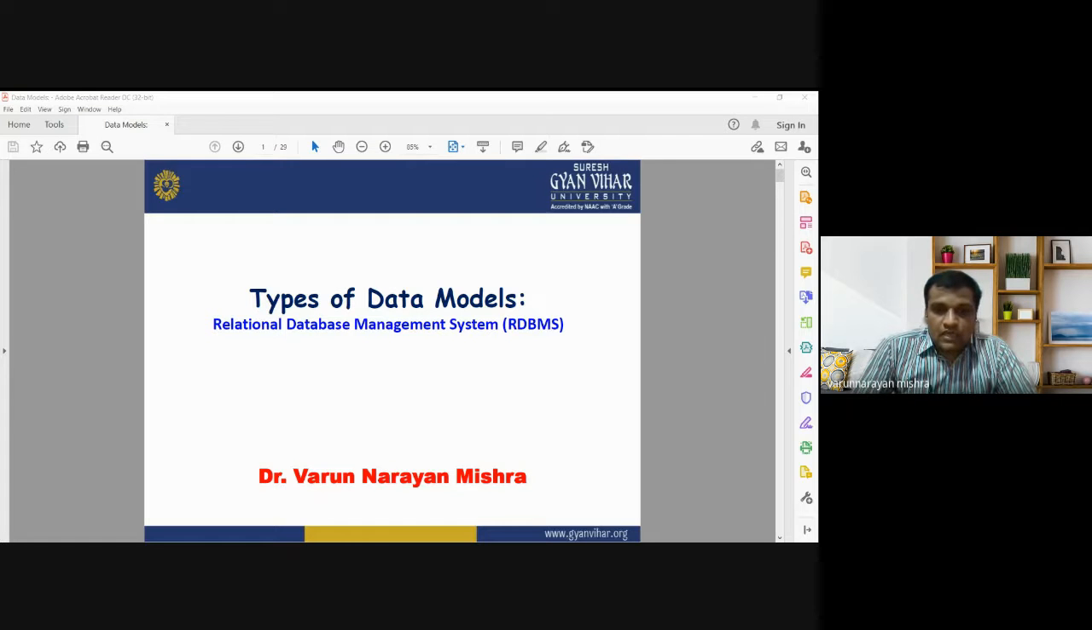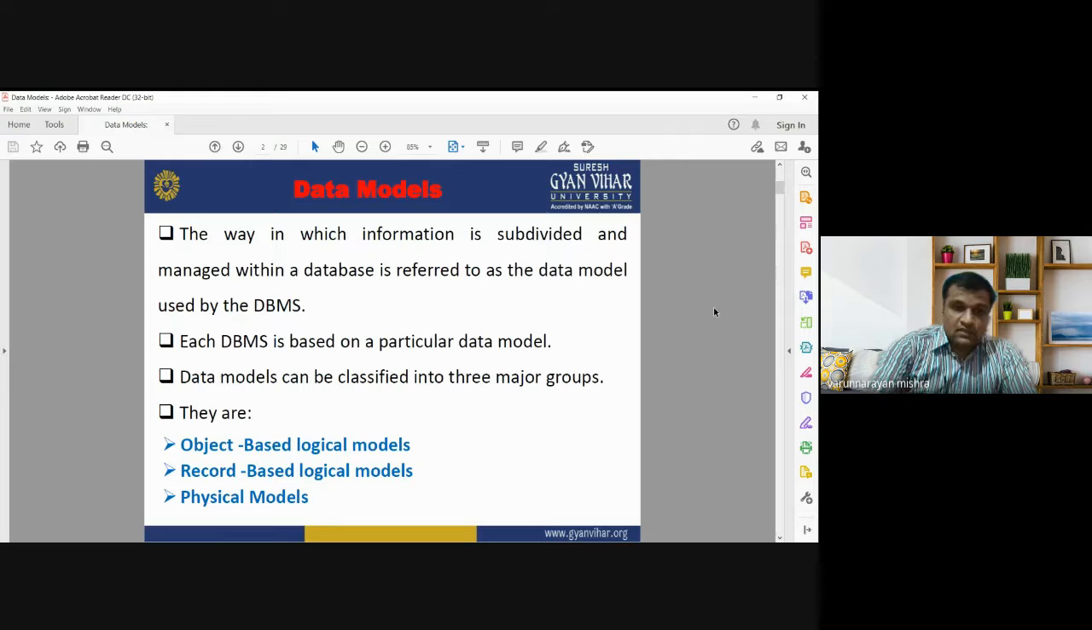Myself, Dr. Varun Narayan Mishra, and today I am going to discuss the types of data models with special emphasis on relational database management system, which we call in short RDBMS. So today's topic is very important for database management system. We will discuss different types of data models and what are the characteristics and properties of different data models. Before starting, I would like to start with the data models.